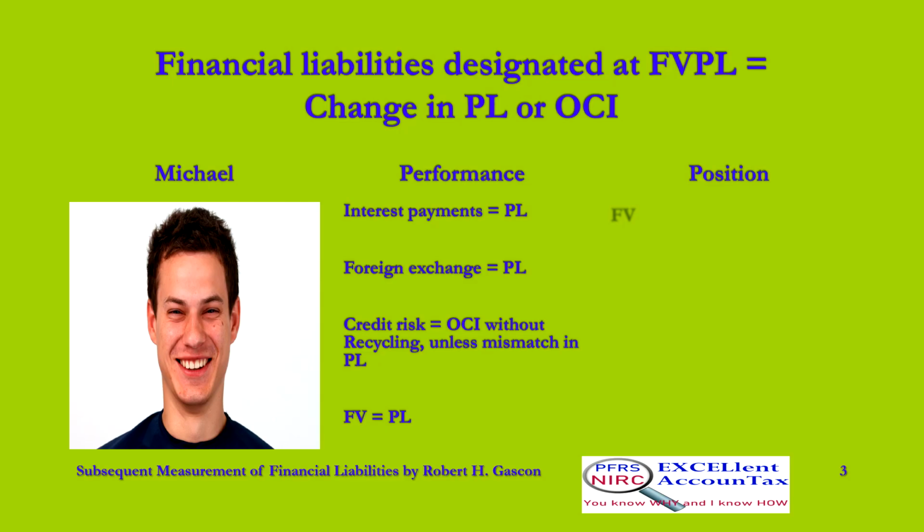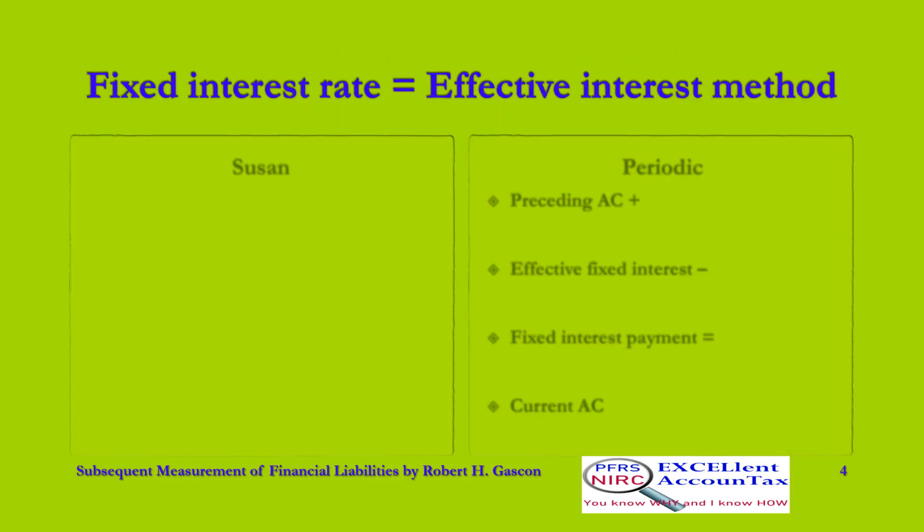On the statement of financial position. Financial liabilities irrevocably classified, as measured at fair value through profit or loss, are measured at fair value. If irrevocably designated, as measured at fair value through profit or loss, financial liabilities are measured at fair value, on the statement of financial position. If with fixed interest rate, how is the periodic amortized cost of bonds payable measured?